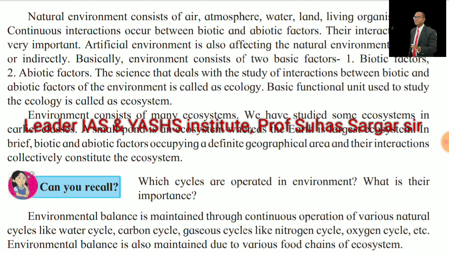The science that deals with the study of interaction between biotic and abiotic factors of the environment is called ecology. The basic functional unit used to study ecology is called the ecosystem. The environment consists of many ecosystems. We have studied some ecosystems in earlier classes. A small pond is an ecosystem, whereas the earth is the largest ecosystem. In brief, the biotic and abiotic factors occupying a definite geographical area and their interaction collectively constitute the ecosystem.